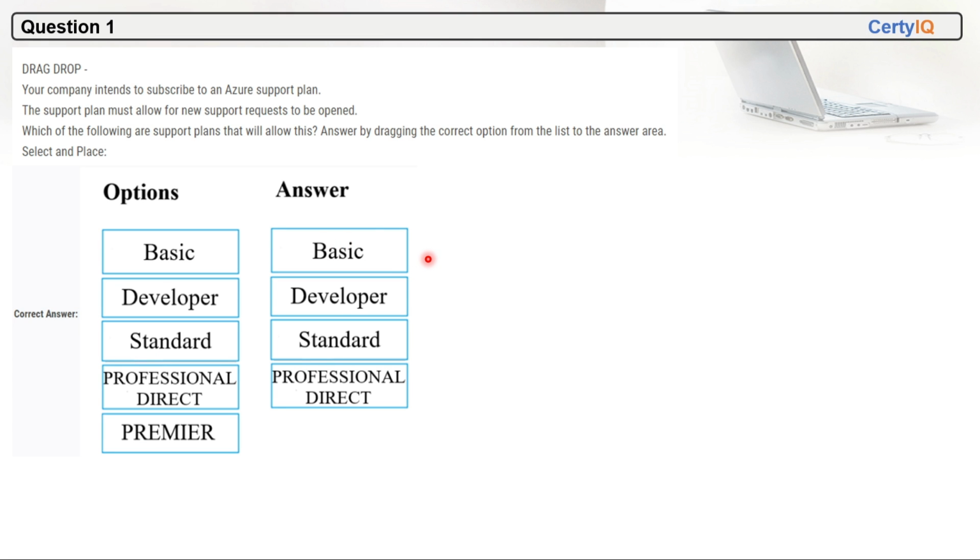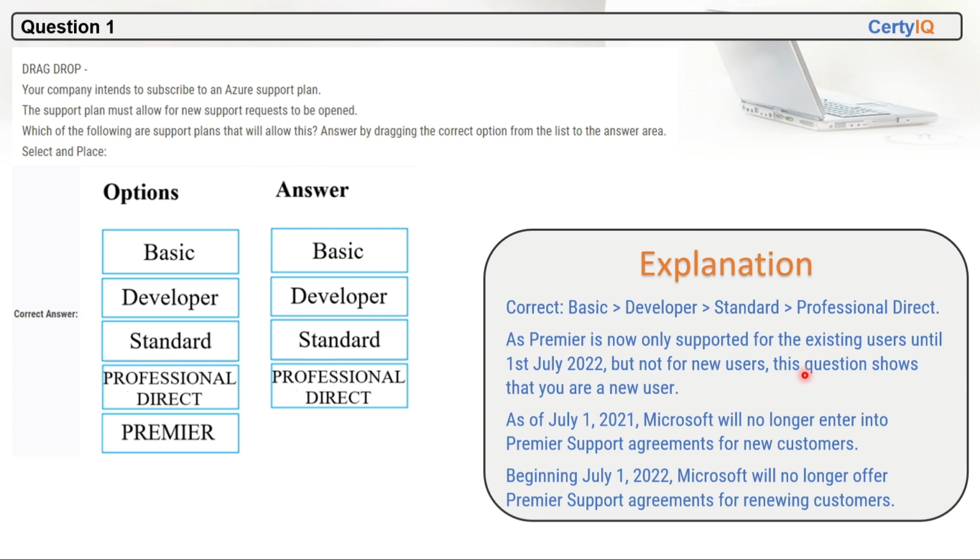So these are support plans which will open new support requests, because Premier is now supported only for existing users until 1st July 2022, but not for new users. This question shows that you are a new user, because they are saying they want to create a new support request. As of July 21, Microsoft will no longer enter into Premier support agreements for new customers. Beginning July 1, 2022, Microsoft will no longer offer Premier support agreements for renewing customers. So in short, don't choose the Premier option, because basic, developer, standard and professional direct will allow us to open a new support request, but not Premier. Hence, mark this question accordingly in exam.